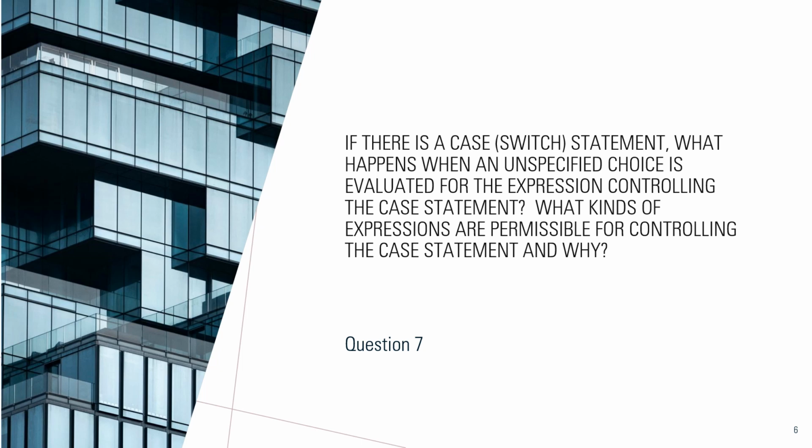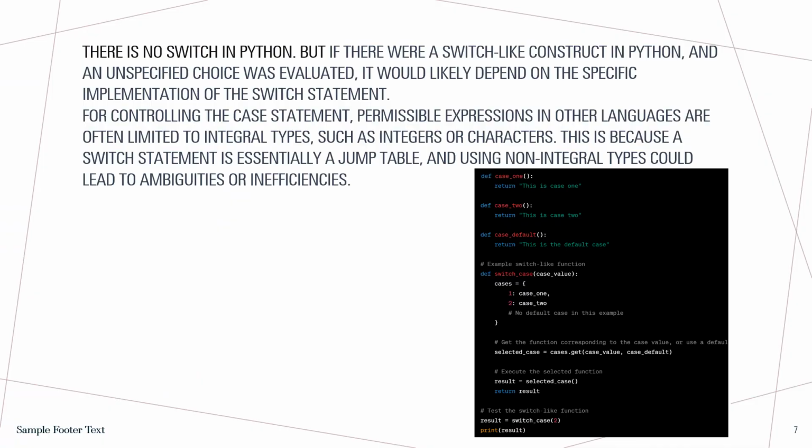So question 7: if there is a case switch statement, what happens when an unspecified choice is evaluated for the expression controlling the case statement? What kinds of expressions are permissible for controlling the case statement and why? As again, there is no switch in Python, but if there was a switch-like construct and an unspecified choice was evaluated, it would likely depend on the specific implementation of the switch statement. For controlling the case statement, permissible expressions in other languages are often limited to integral types, such as integers or characters. This is because a switch statement is essentially a jump table, and using non-integral types could lead to ambiguities or inefficiencies.